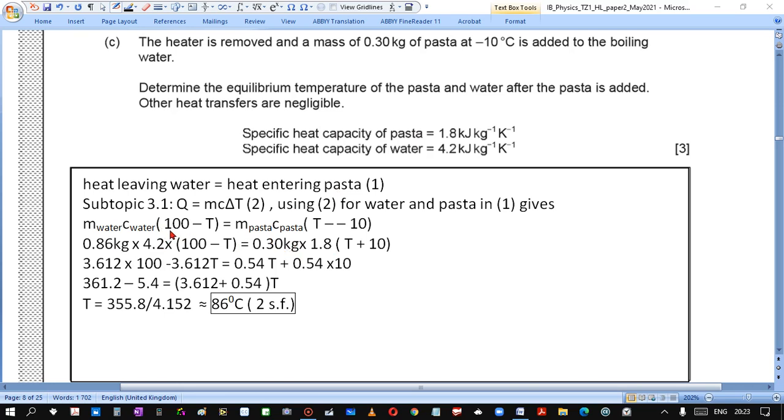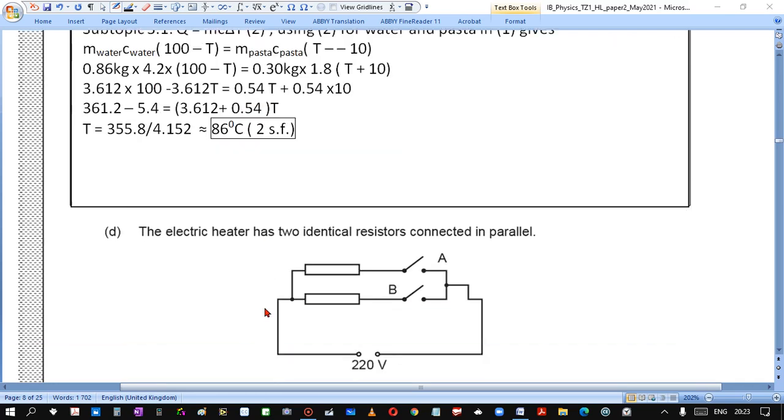Temperature change for water is decreasing from 100 to T. For pasta it is increasing from minus 10 to T, so T minus minus 10 is the difference. Then rearranging the formula, finding T, we get for two significant figures 86 degrees.